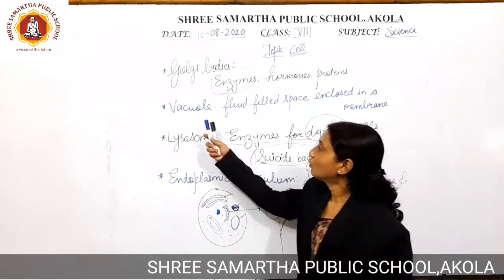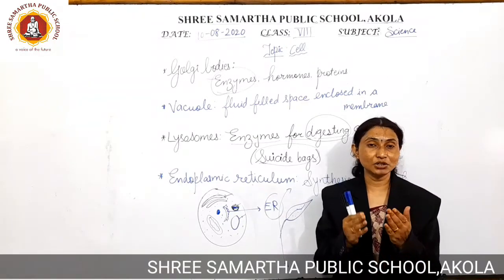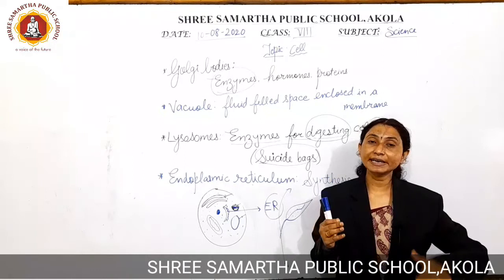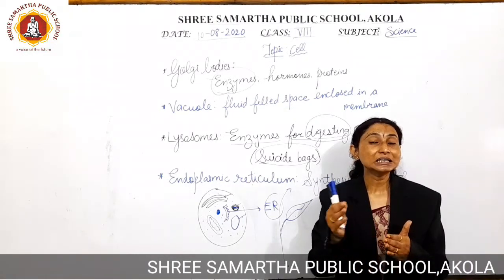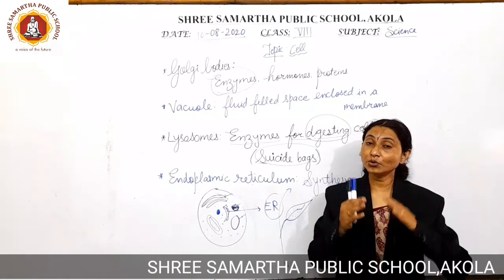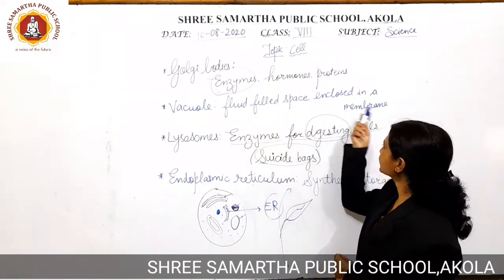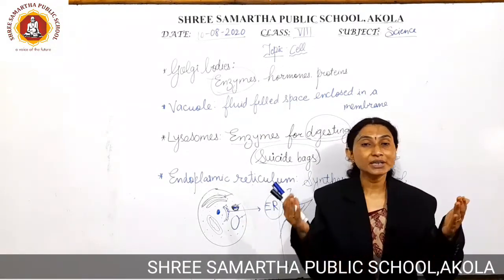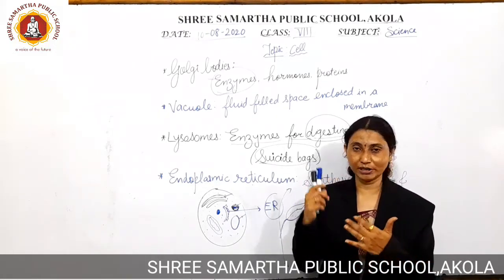After that, the vacuole. Vacuoles are bigger and larger in plant cells as compared to animal cells, because plants can photosynthesize, and thus they require a bigger food vacuole. Vacuoles are fluid filled spaces enclosed in a membrane, and they reserve the food material in case of emergency situations.